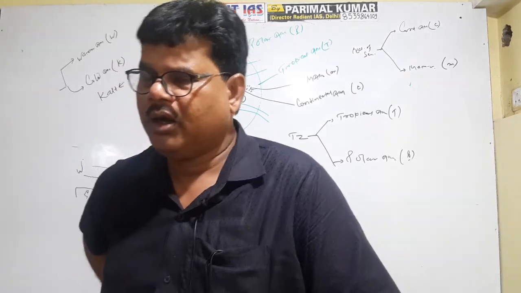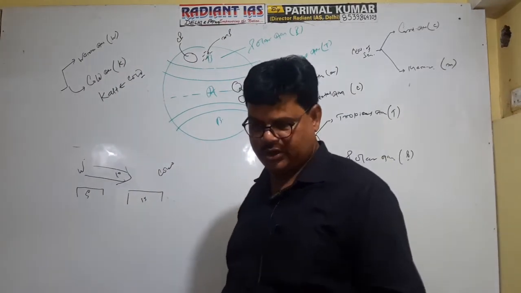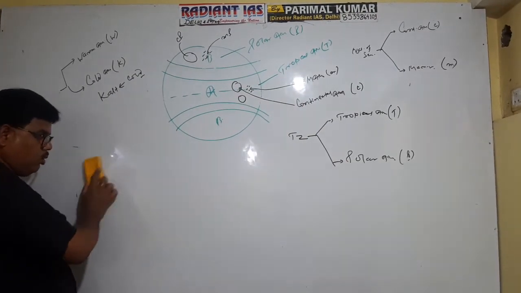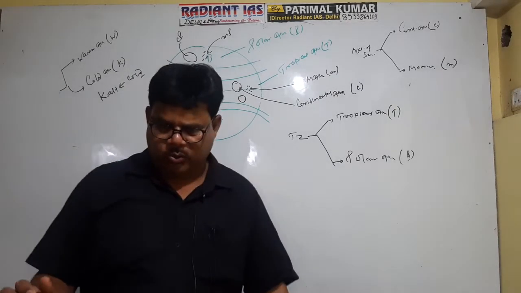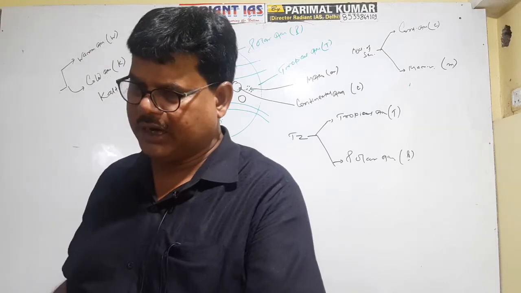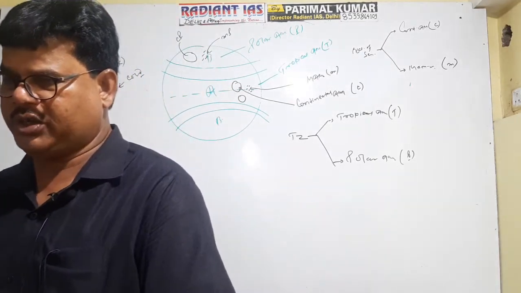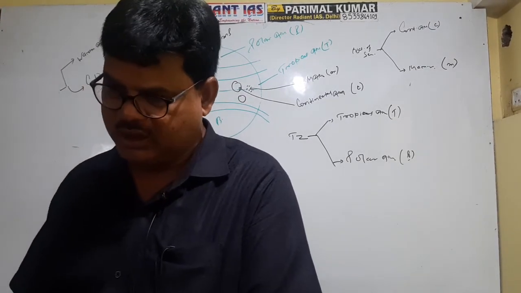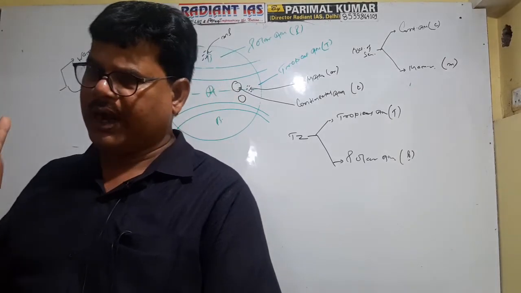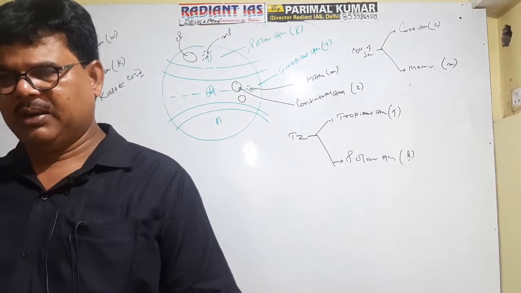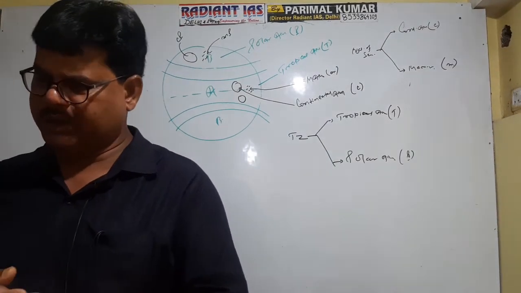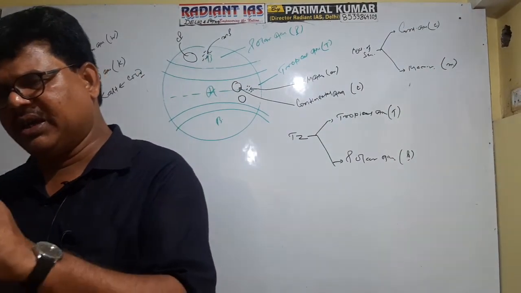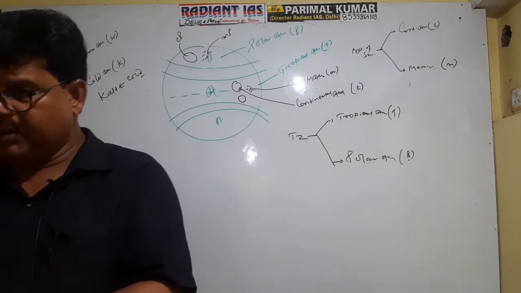Again, on the basis of atmospheric stability. Atmospheric stability means whether it causes rainfall or not. What is the basic difference between a stable and an unstable atmospheric condition? If rainfall occurs, it is referred to as an unstable atmospheric condition. If rainfall does not occur, it is referred to as a stable atmospheric condition. In the equatorial zone, the atmospheric condition is unstable because every day there is convectional rainfall. But there is atmospheric stability in desert areas, the Thar Desert and the Taklamakan Desert, because rainfall does not occur.